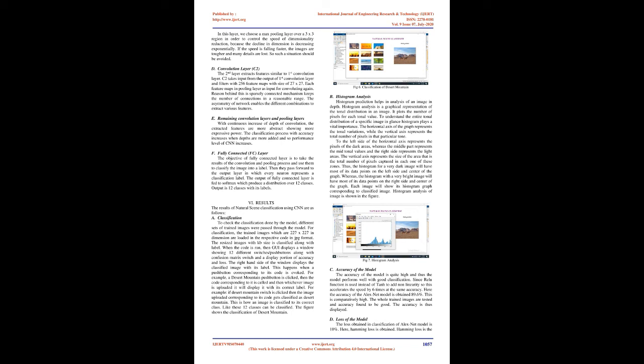For example, if the desert mountain switch is clicked, then the image uploaded corresponding to its code gets classified as desert mountain. This is how an image is classified to its correct class. Like this, 12 classes can be classified. The figure shows the classification of desert mountain. B. Histogram analysis.